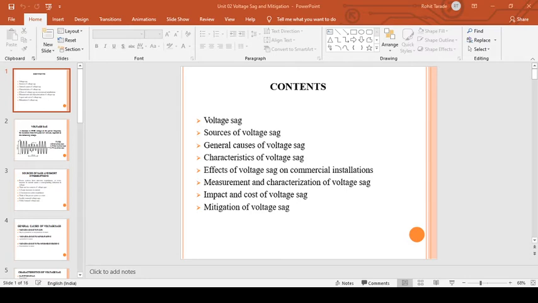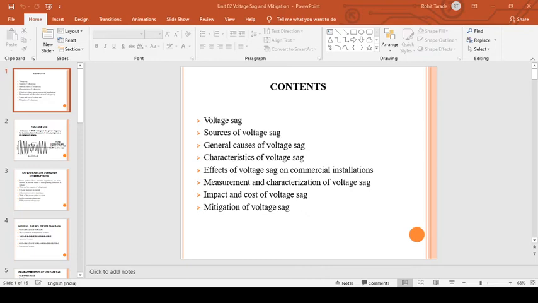So characteristics of the voltage sag. Voltage sag is characterized by magnitude of the sag, duration of the sag, phase angle jump, and point on a wave. So the magnitude of the sag depends on the type of the fault, fault impedance, system configuration, and distance of the fault from the point of consideration.